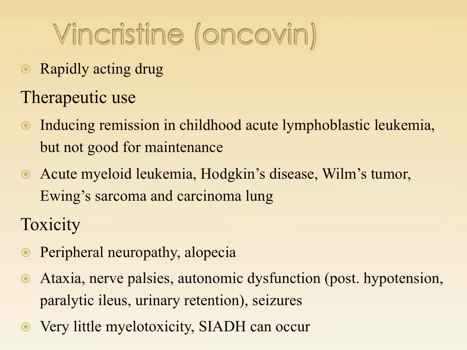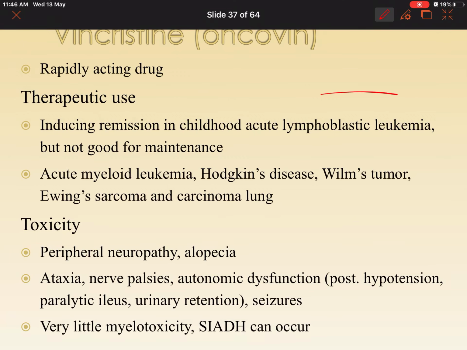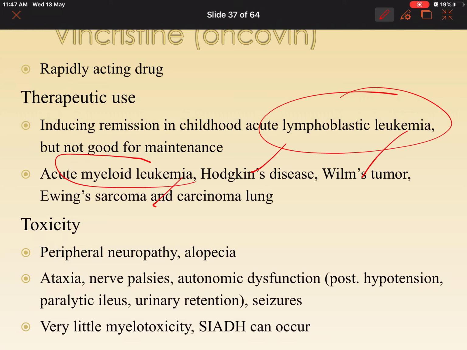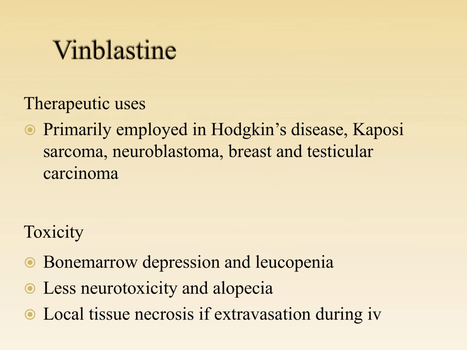Where are we going to be using it? We predominantly use it in lymphoblastic leukemia, acute myeloid leukemia, Hodgkin's, Wilms tumor and Ewing's sarcoma. What are the toxicities associated with this? We have peripheral neuropathy, alopecia, ataxias, autonomic dysfunction, seizures. Very rarely it can also cause SIADH, inappropriate secretion of antidiuretic hormone.